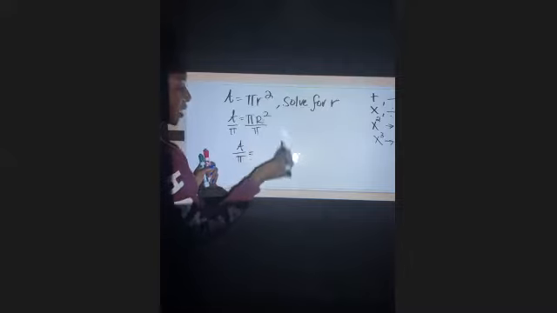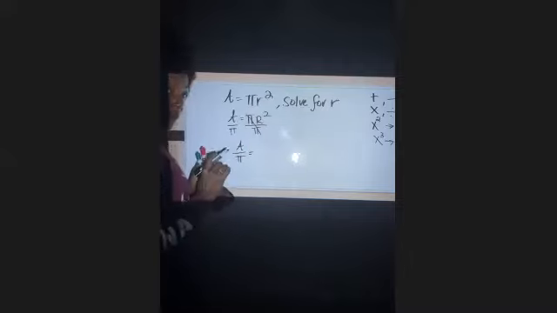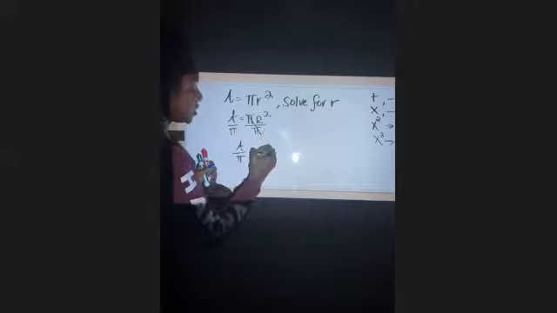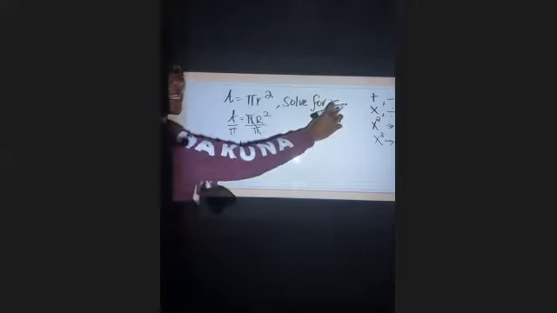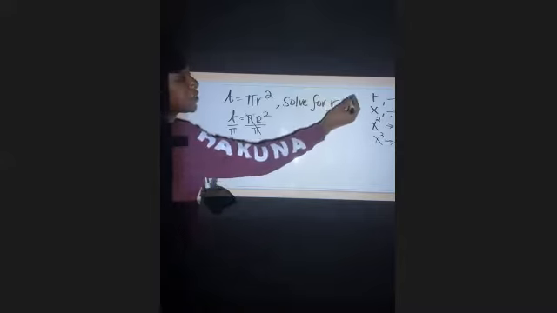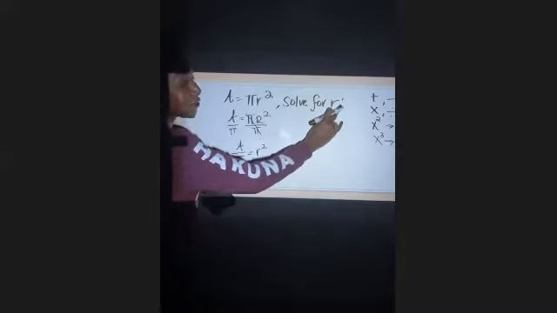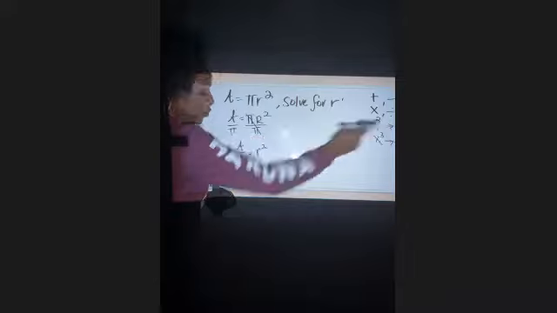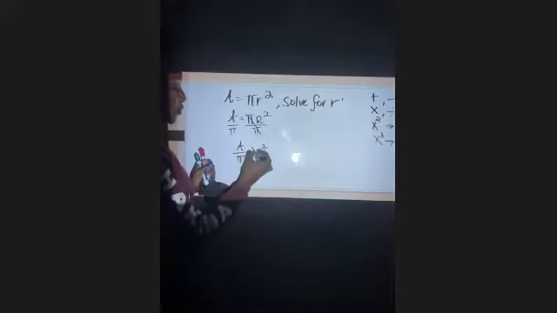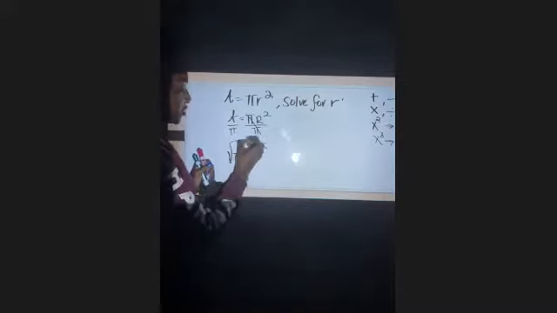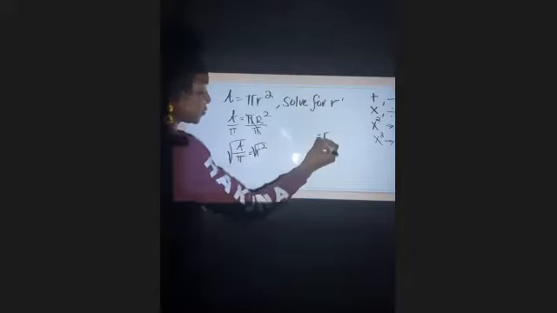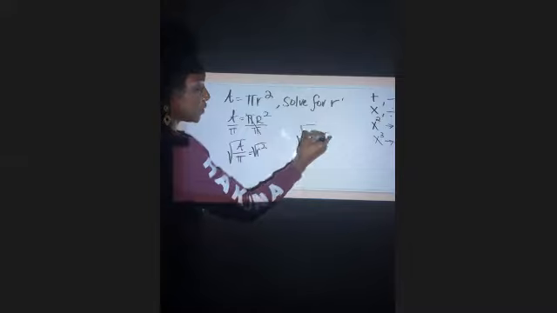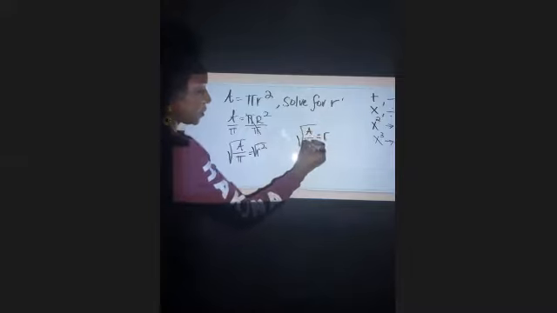On the right side, those simplify, and you're left with R squared. Now, solving for R, not R squared, R to the first power. To take that to the first power, we have to perform the square root. So we perform the square root on each side of the equation. So R to the 1 power is going to equal the square root of A divided by pi.